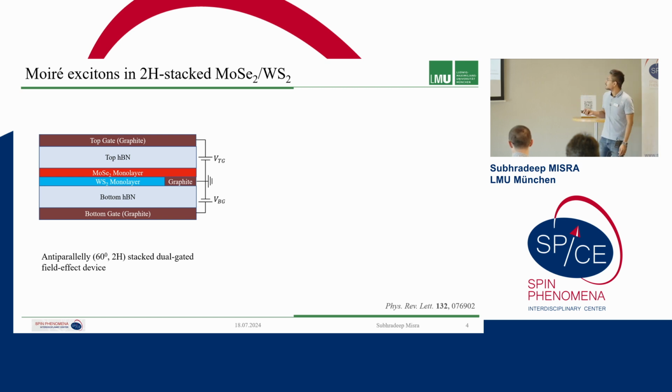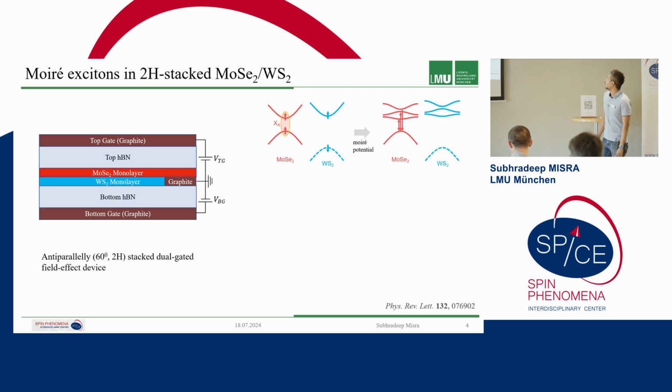So because of this advantage of a dual gate structure, we make this device in order to study, let's say, doping or electric field or a combination of both. And then what we have because of the moiré potential is that we would have Umklapp scattering from the long range moiré superlattice, and then we will have 3 peaks in the molybdenum only,